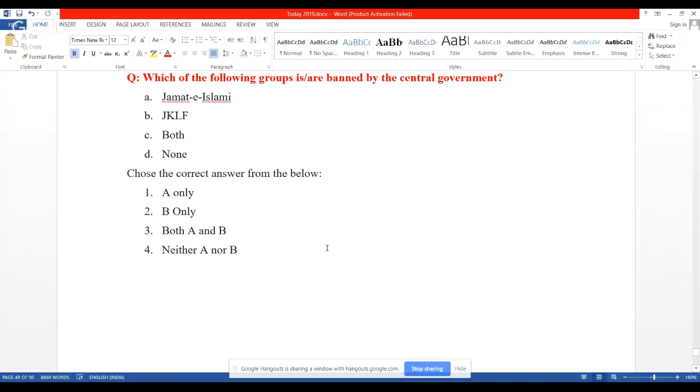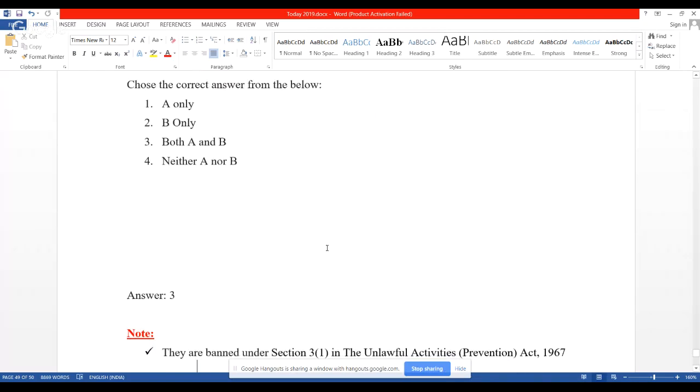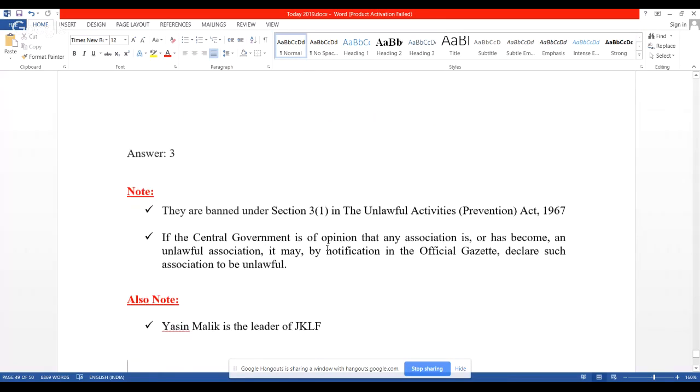So answer is both. Jamaat-e-Islami and JKLF both have been banned. Just a few days back it was Jamaat-e-Islami, and very recently it is JKLF, Jammu and Kashmir Liberation Front. Yasin Malik is the leader of JKLF. Please remember this name.